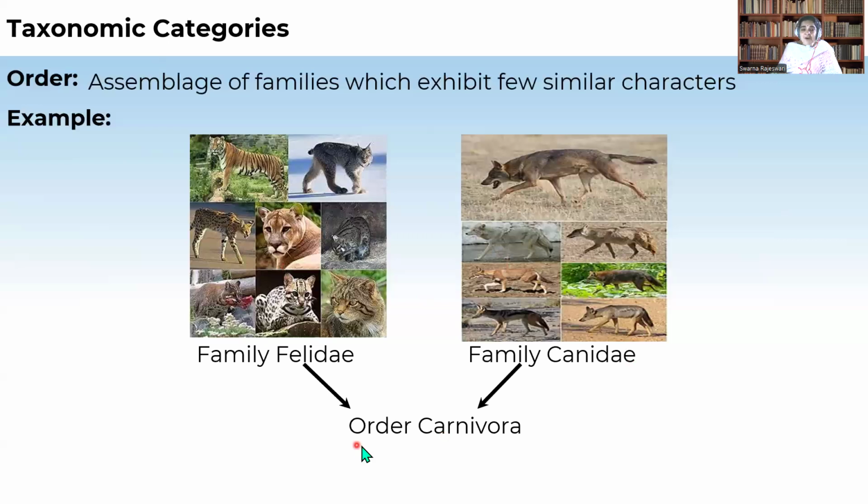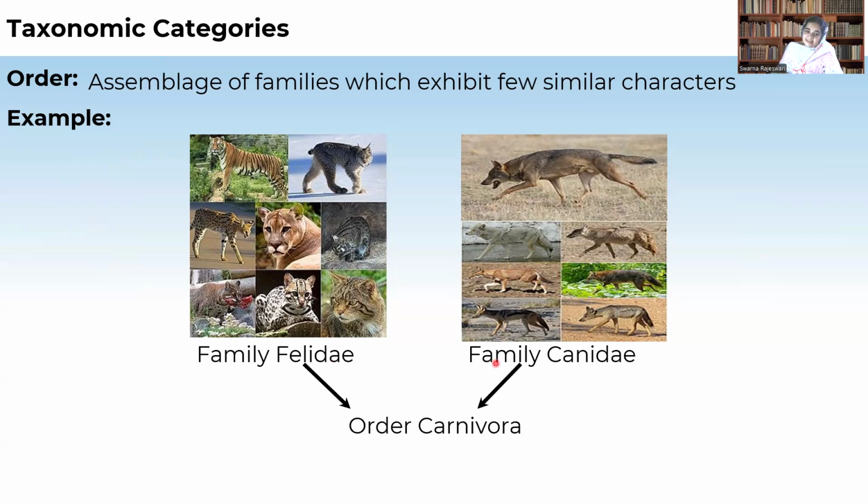So Carnivora consists of two families, Felidae as well as Canidae. Felidae includes lions, tigers, leopards, cats. And Canidae includes wolves, foxes, etc.